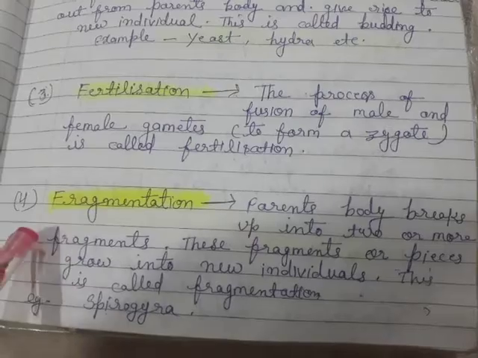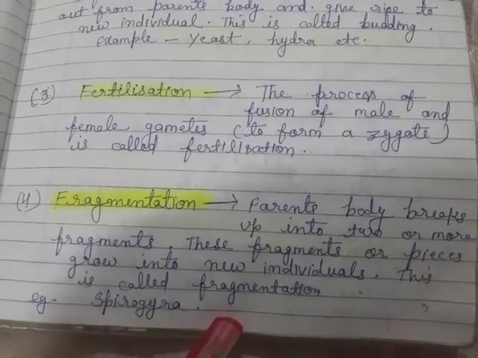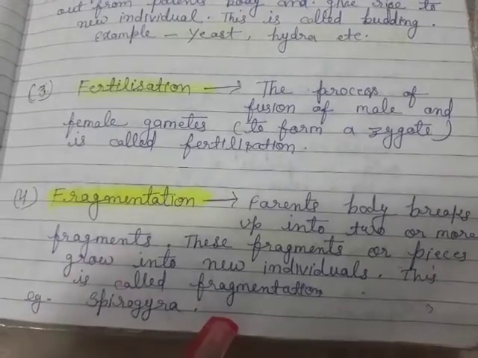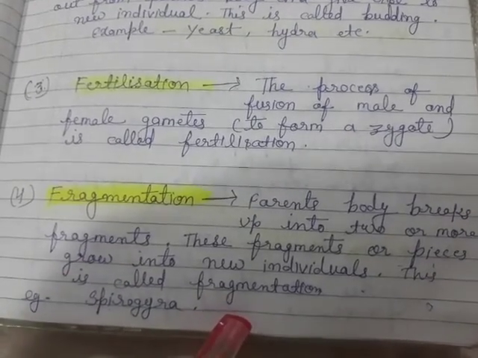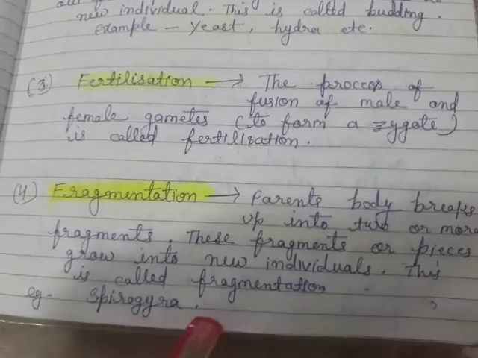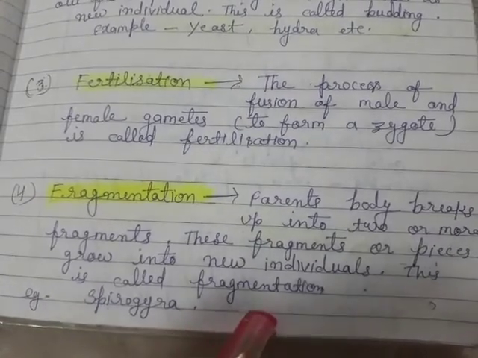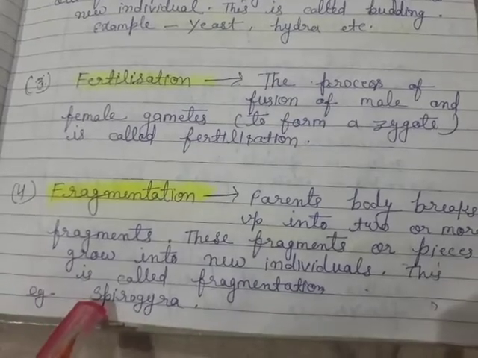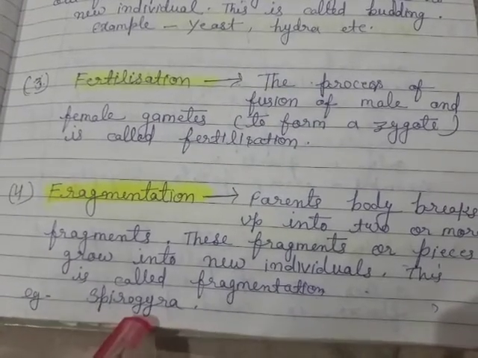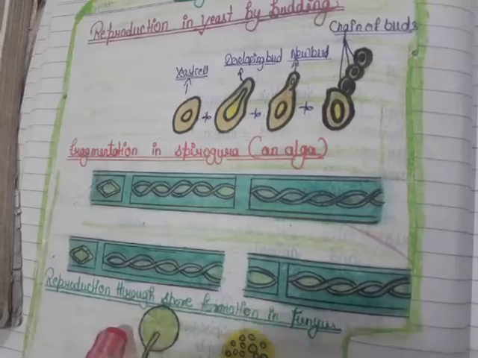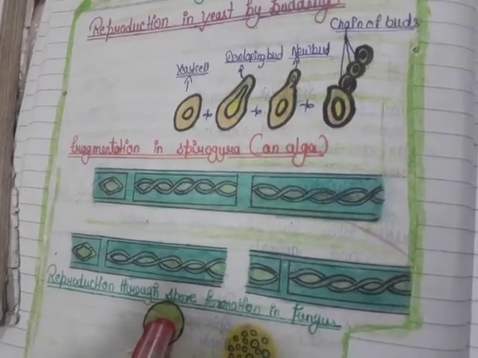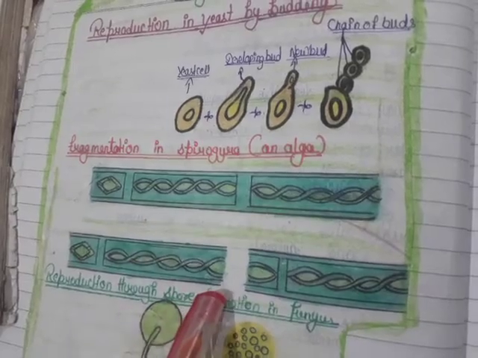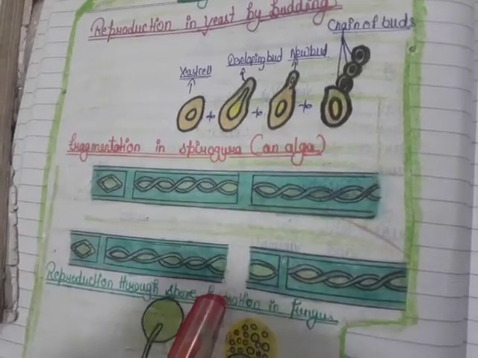Next type is fragmentation. The parent's body breaks up into two or more fragments. These fragments or pieces grow into new individuals. This is called fragmentation. An example of it is spirogyra. These diagrams show fragmentation in spirogyra. Spirogyra is an example of an alga.